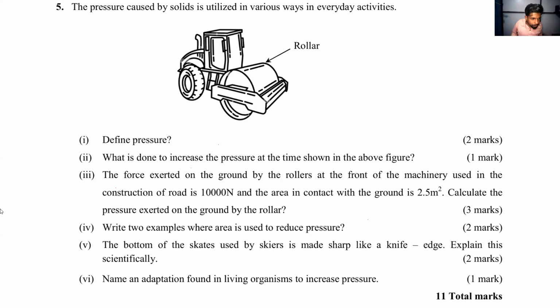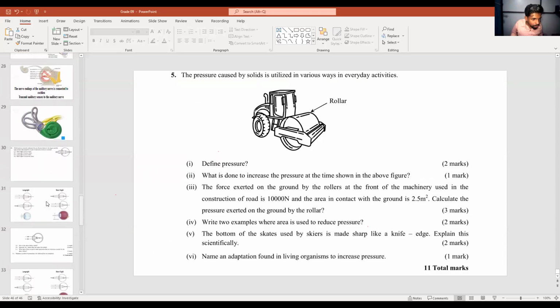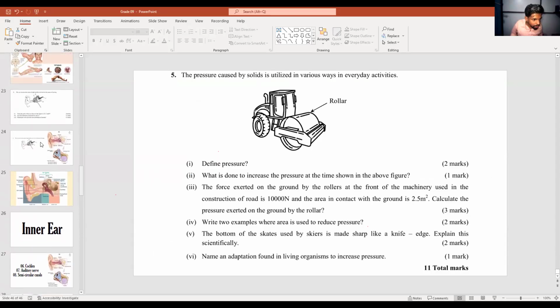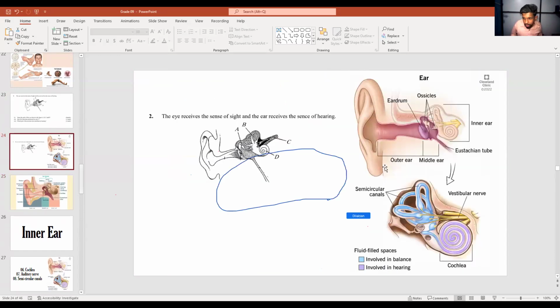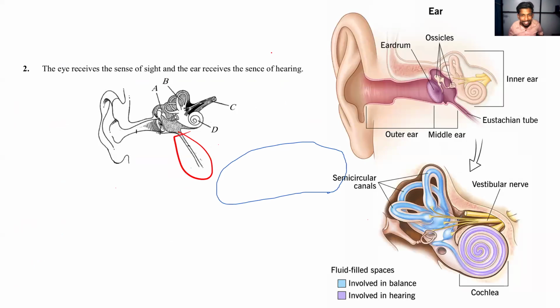Wait a minute. Which tube that I asked, my dear? We have only one tube, my dear. Ah, yes, this one. Yes, my dear.